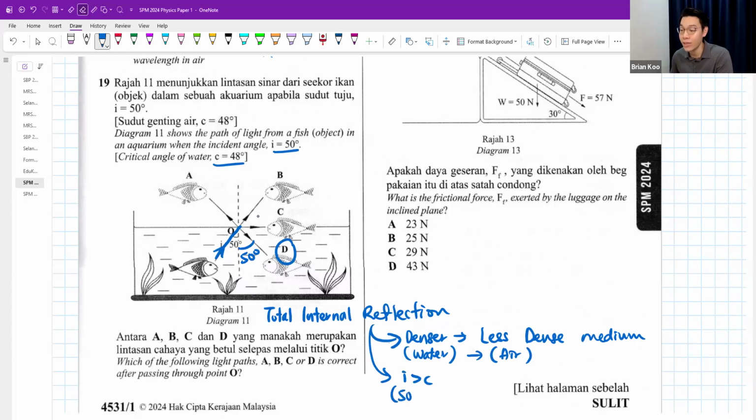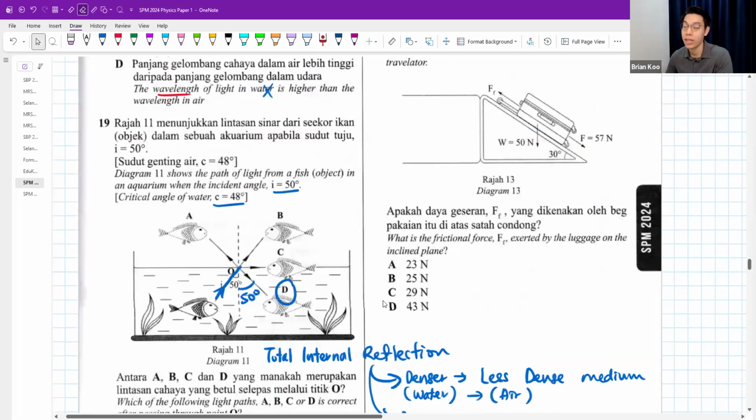The 50 degrees is bigger than the 48 degrees of critical angle. There are only two criteria for total internal reflection. It must happen in the denser medium, for example the water, and i must be bigger than c. If that happens, total internal reflection happens, and you're going to see the fish on the other side at D like this. It will not come out to point B or point C. So that is D.